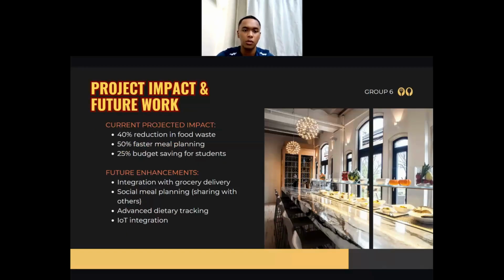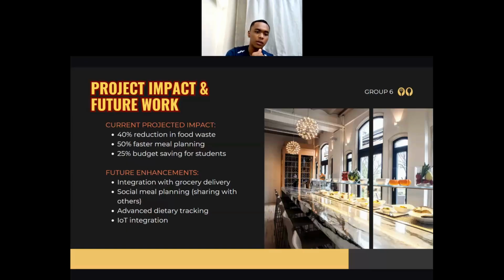So I will move on to the project impact and the future work. For the current project impact, based on our observation, we have gained a 40% reduction of food waste, 50% faster meal planning, and 25% savings for students.